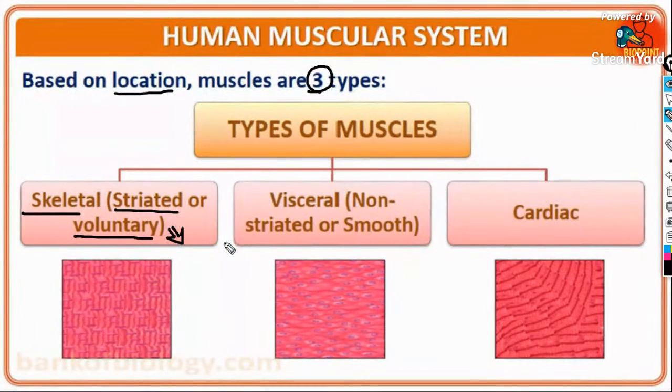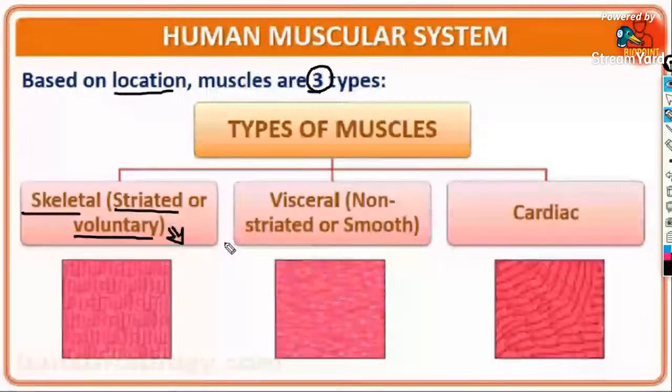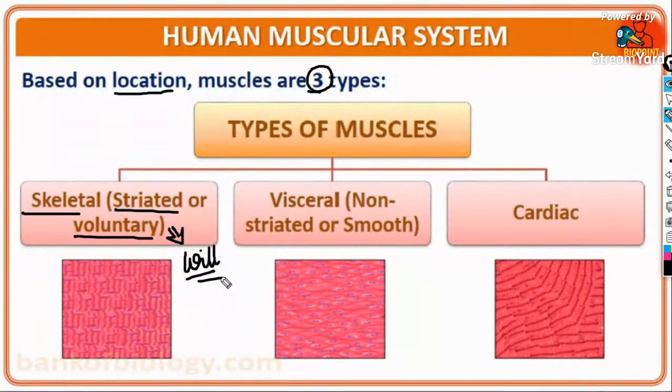Guys, voluntary means it is under the control of our will. That is, we decide whether to move it and we decide whether to stop it. When we stretch our hand, voluntary muscles are present, which we can control.